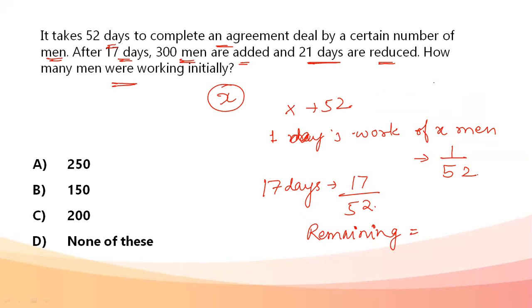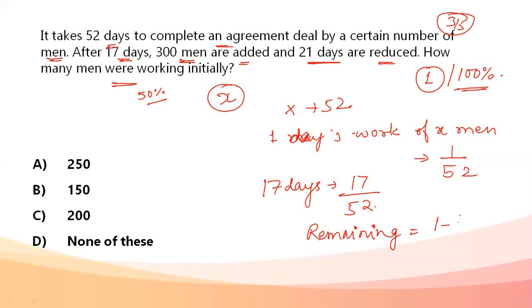Total work, we always know, is one. You have to do your total work, it has to be one. That is, work is either one or 100%. There is no in between. You cannot say that if 50% of the work is done, complete work is done, or if three-fifths of the work is done, complete work is done. No, work is either one or 100%.